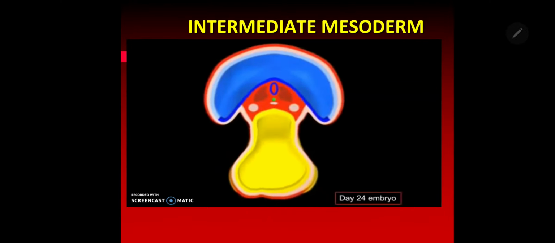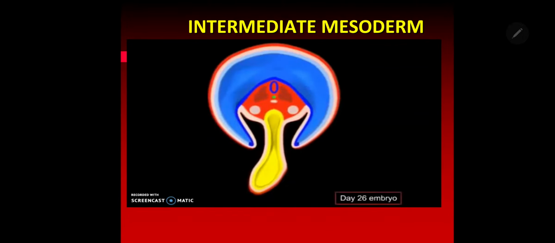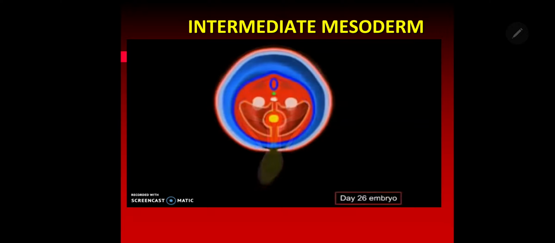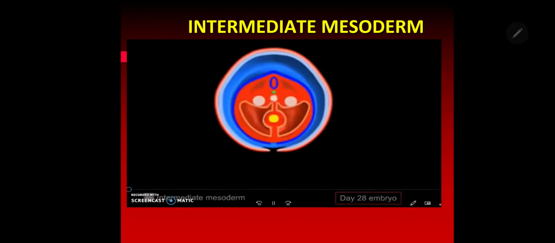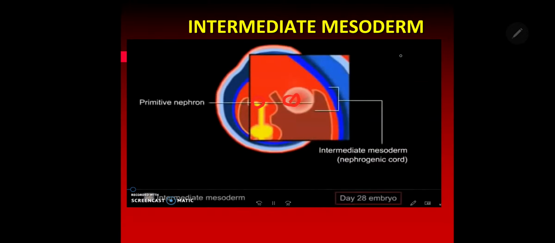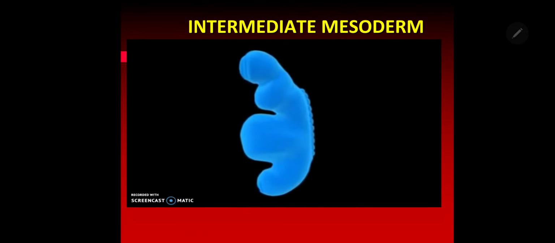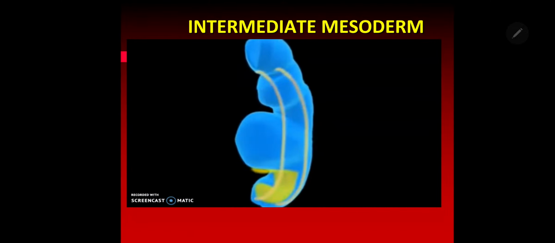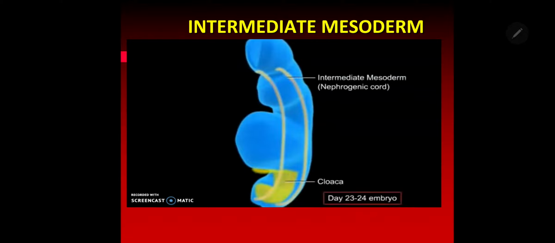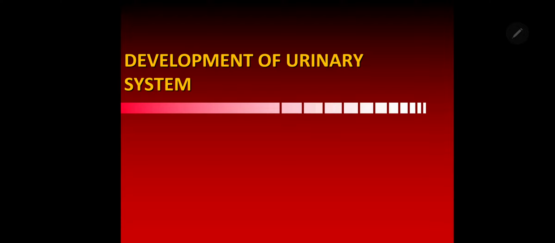Lateral folds fuse to enclose the yolk sac cavity and form the developing coelomic cavity here, and you can notice the intermediate mesoderm here on either side, involved in the development of the urogenital system. You can see it will be extending craniocaudally and opens into the cloaca. So that is about the intermediate mesoderm.